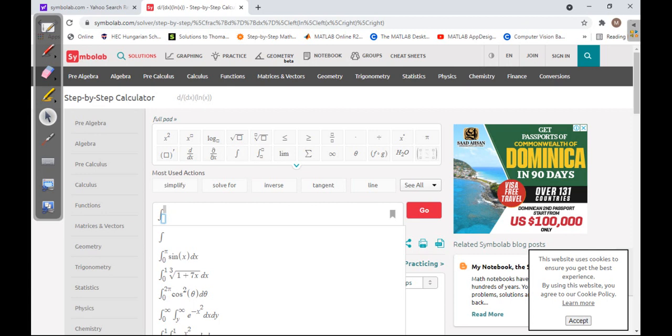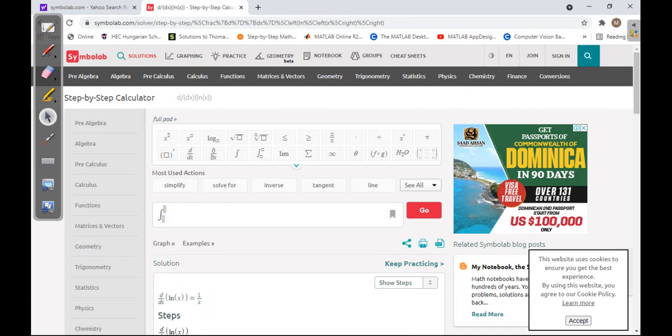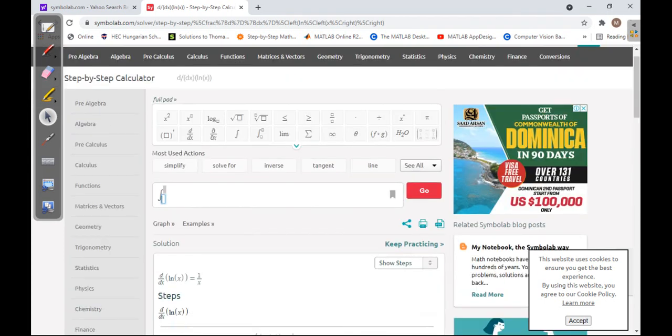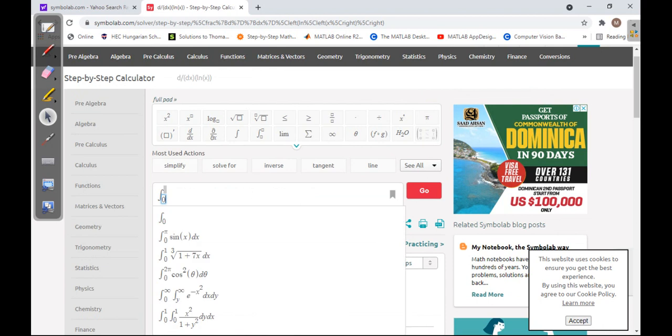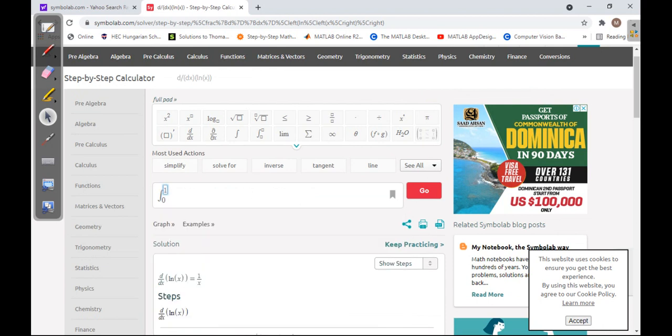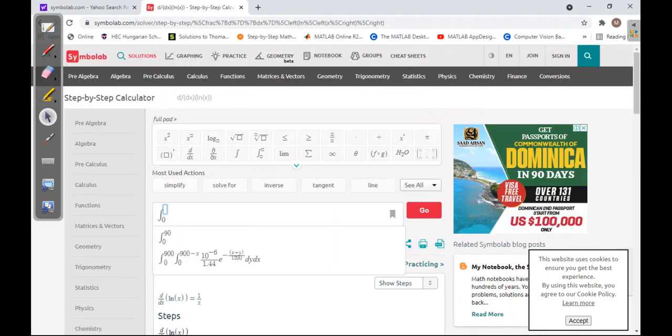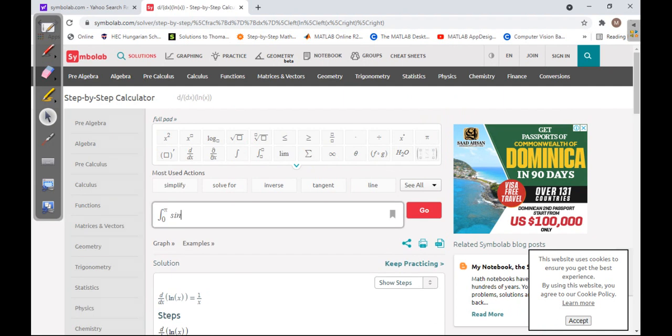I would like to try a definite integral, from 0 to 90, let's say 0 to pi, of sine of x dx.